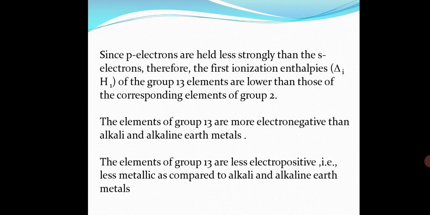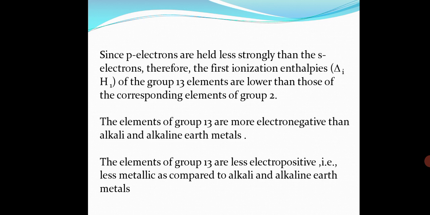The ΔiH1 of gallium is however slightly higher than that of aluminium due to ineffective screening by the 3d electrons. The elements of group 13 are more electronegative than alkali and alkaline earth metals, because when you move from left to right across the period, the electronegativity increases. So group 13 elements are more electronegative than groups 1 and 2. Definitely, if they are more electronegative, they have to be less electropositive, that is, less metallic as compared to alkali and alkaline earth metals.